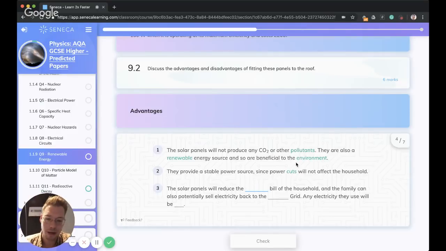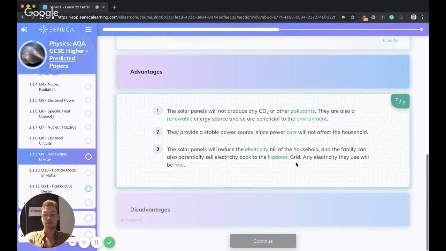So the solar panels will reduce the electricity bill of the household. So that's the main reason why we would get these, to reduce the bills. And the family can also potentially sell energy back to the national grid. The national grid is the national electricity supplier. Any electricity they use will also be free. They won't have to pay for it. Once you've paid for the solar panels, boom, you're getting that free energy.